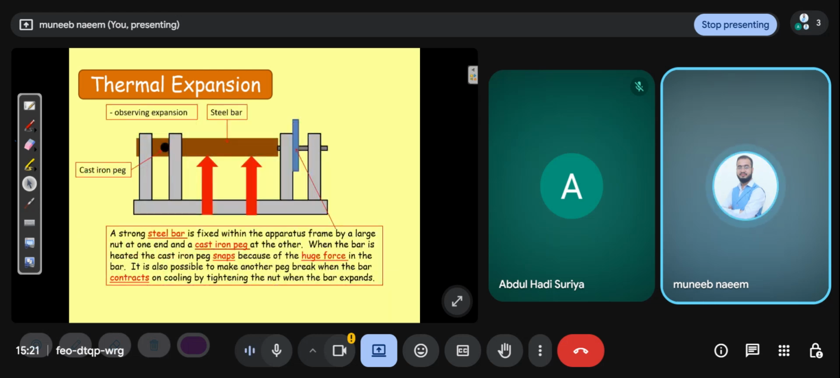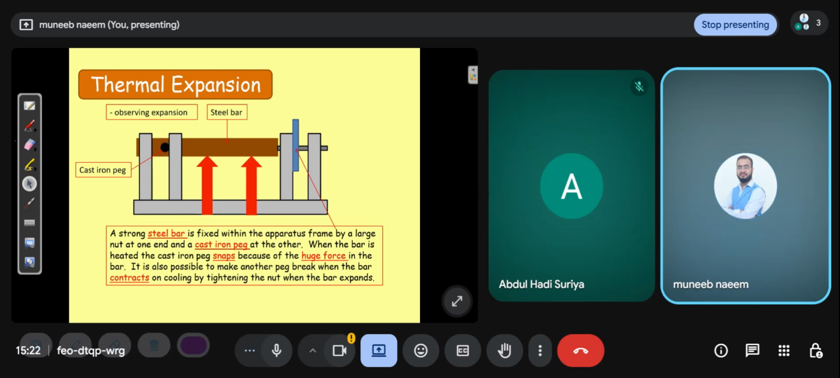Thermal expansion. There is an iron rod, you can see. A strong steel bar is fixed within the apparatus frame by a large nut at one end and a cast iron peg at the other. When the bar is heated, the cast iron peg snaps because of the huge force in the bar. It is also possible to make another peg break when the bar contracts on cooling, by tightening the nut when the bar expands.